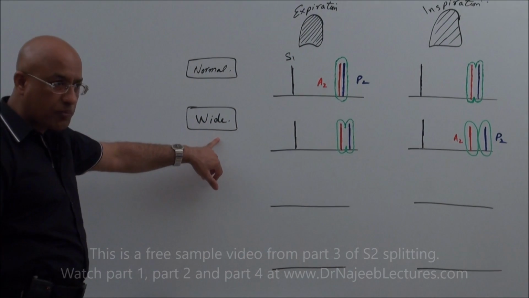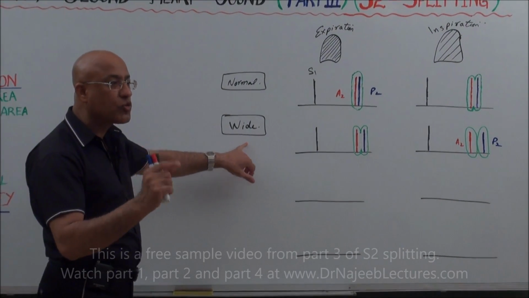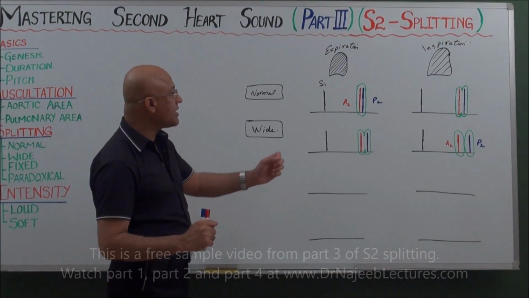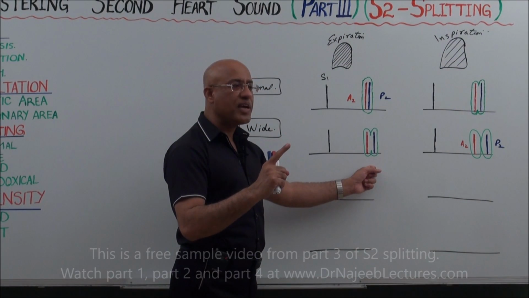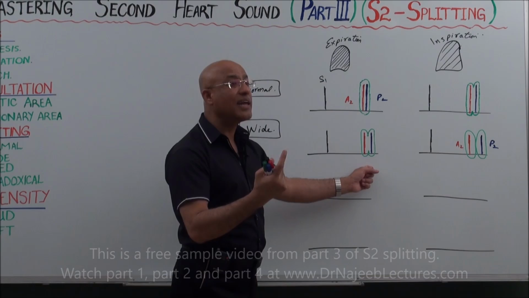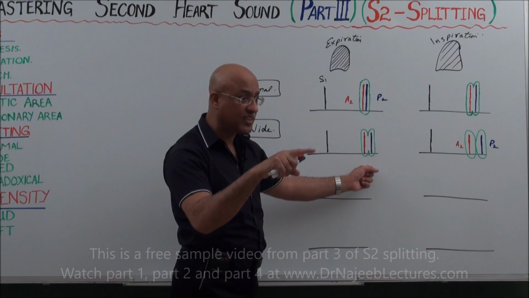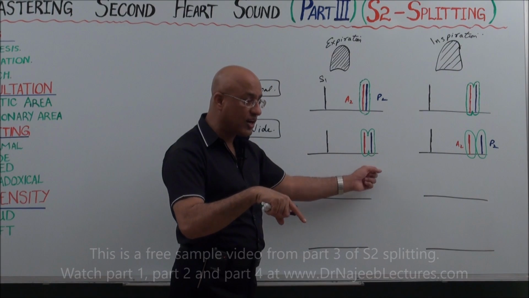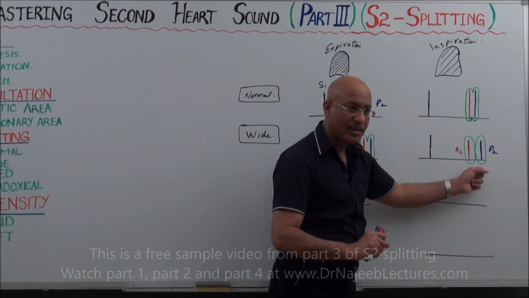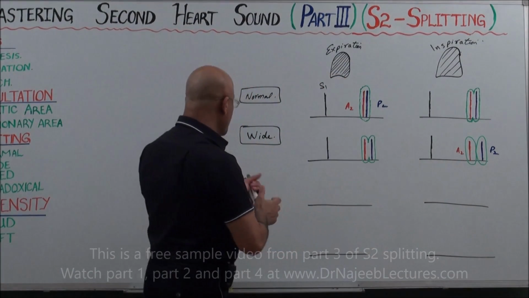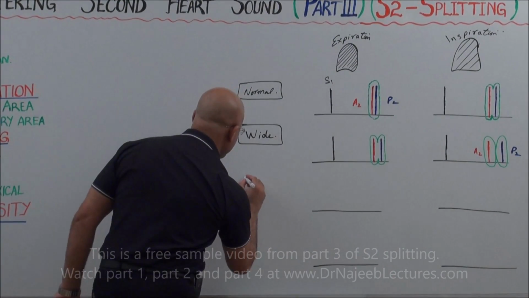In wide splitting, the A2 to P2 time interval is so much widened that even during expiration it can be heard as split. But the splitting varies with the respiratory cycle: even though it is heard at expiration, during inspiration it further accentuates, right?